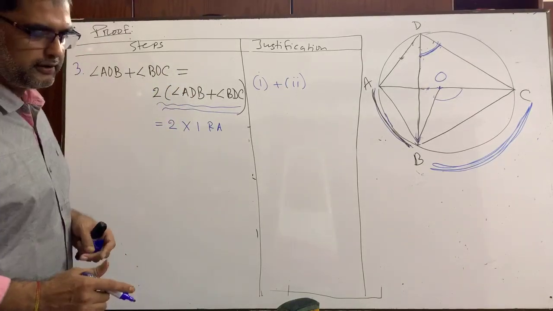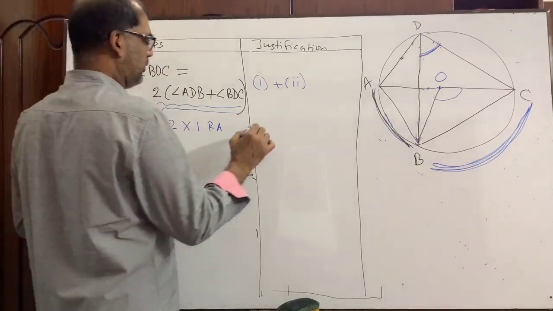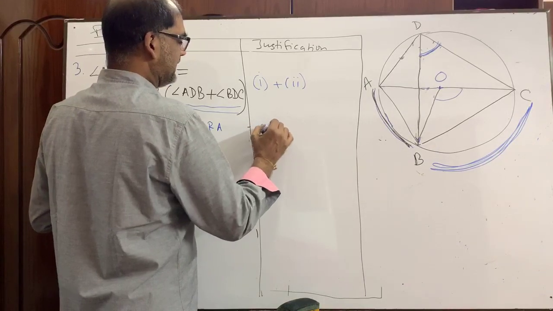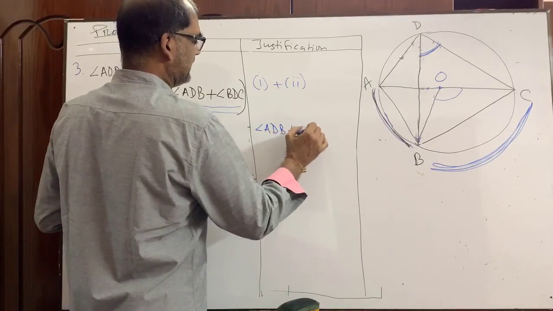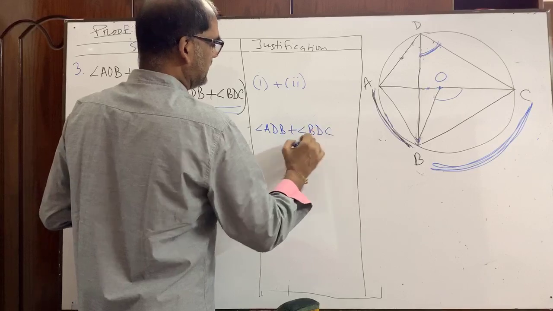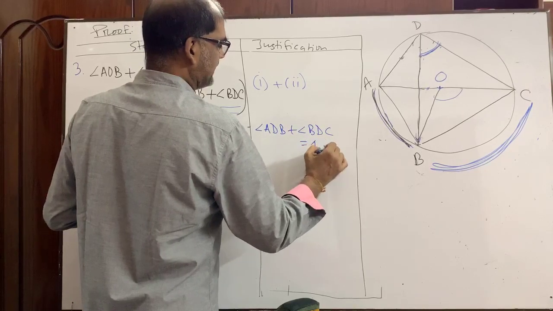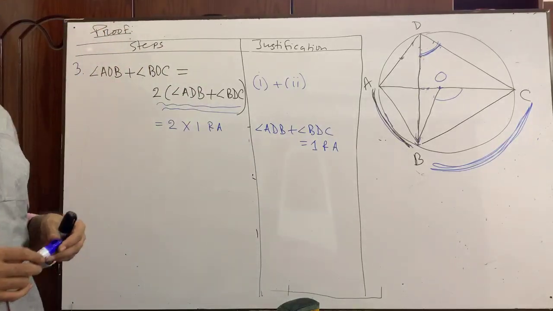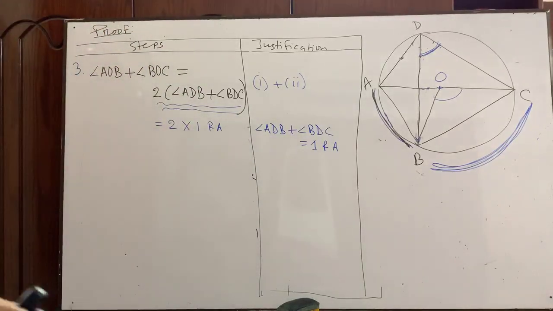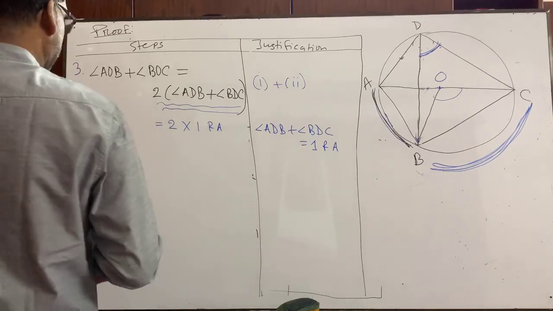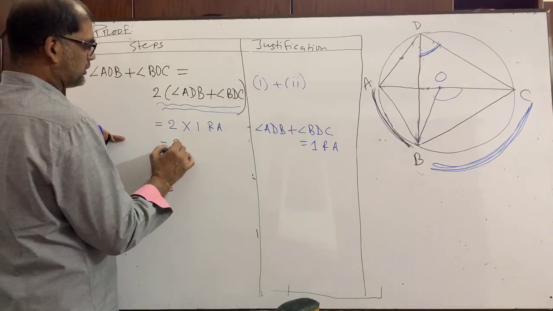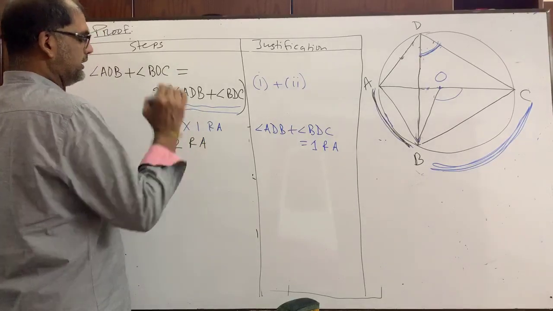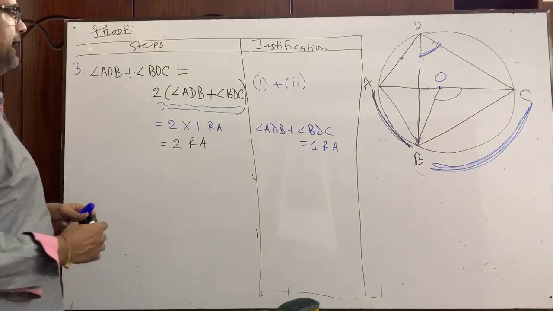Angle ADB plus angle BDC is equal to one right angle. It was given in the enunciation. That means it is equal to two right angles.